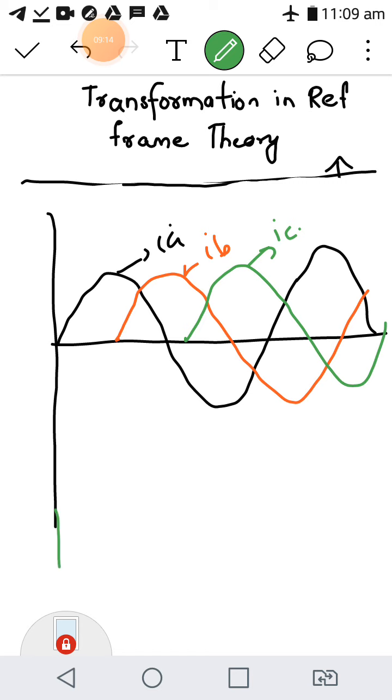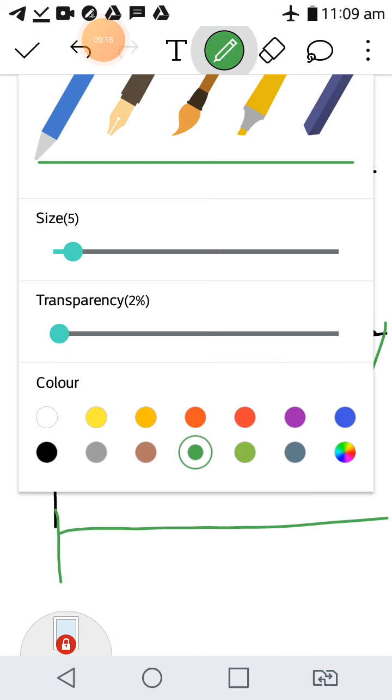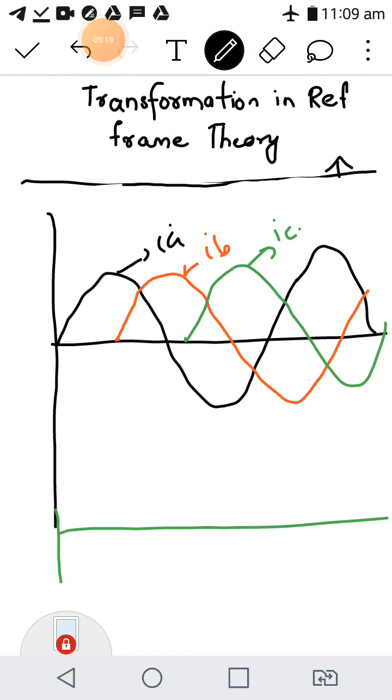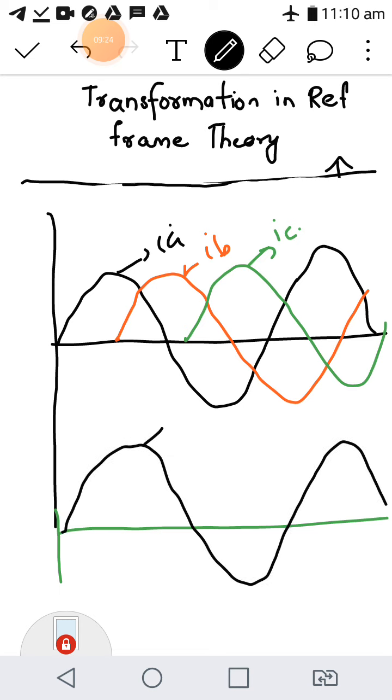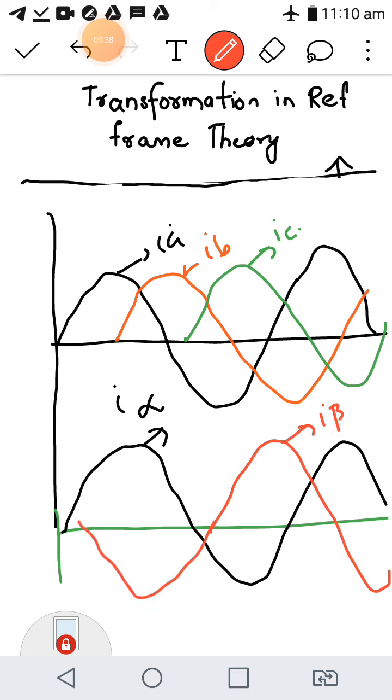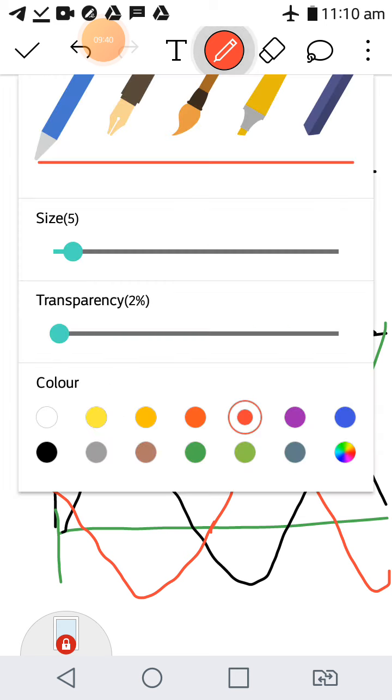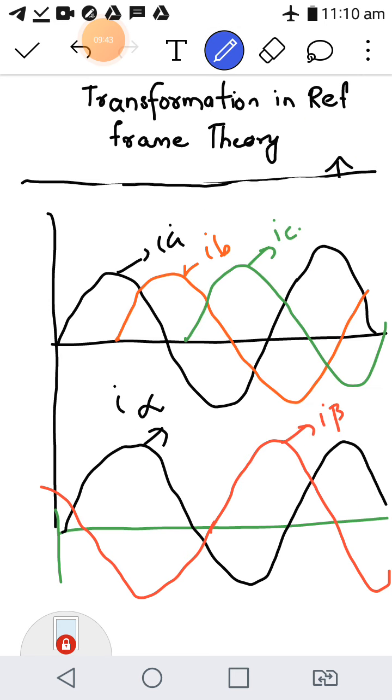When you transform this into the alpha beta reference frame, you get this alpha component, let it be I alpha. Similarly you also get the beta component, I beta, and your I gamma is the zero sequence component, not having any magnitude. It lies here like this.